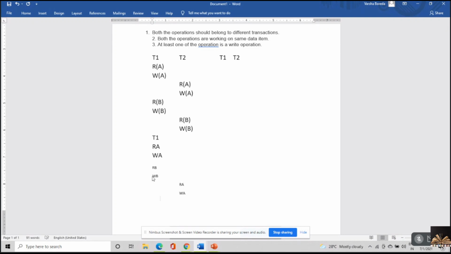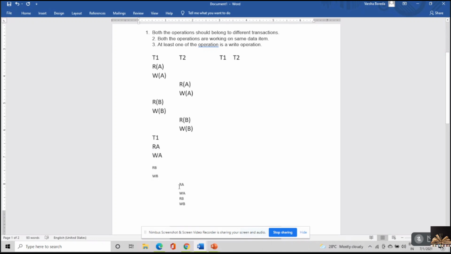Now after this, I've got two more instructions, read B with respect to transaction T2 and write B with respect to transaction T2. Now what is happening over here? See, T1 is executing first with all these four steps. Once T1 has completed the execution, then T2 is executing.